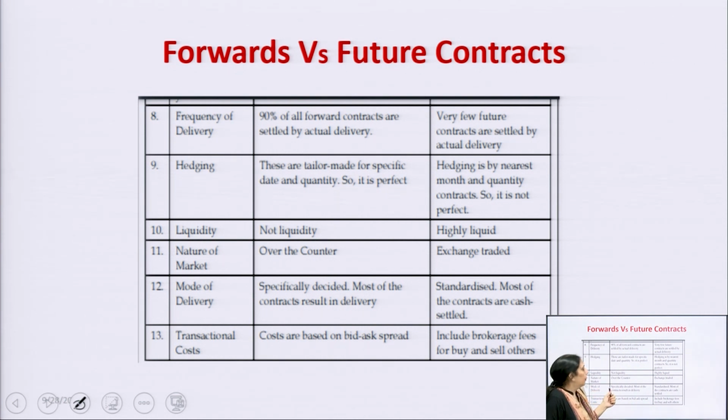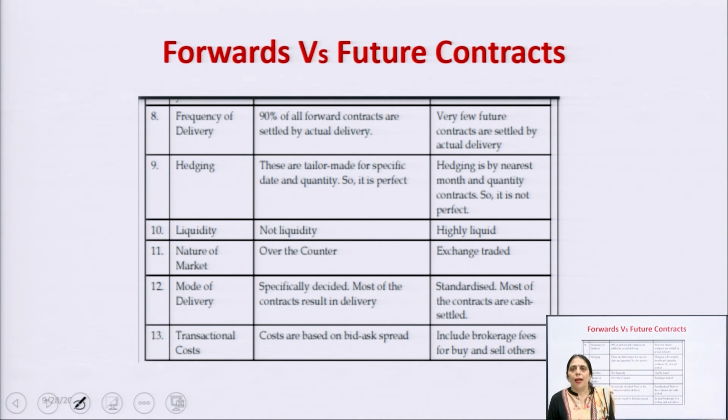Nature of the contract: forwards are over the counter, OTC contracts, and futures are standardized contracts. Mode of delivery: specifically decided. Most forward contracts result in delivery, and futures are standardized contracts, and most of them are cash settled. In the case of transaction cost, costs are based on the bid and ask spread, but in the case of futures, it only includes the brokerage fee for buying and selling the orders.